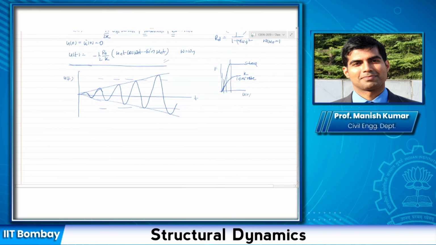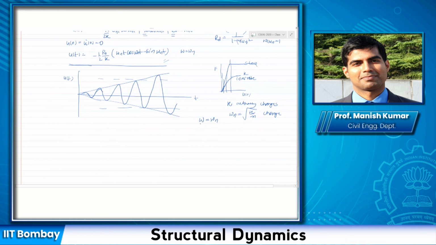Now due to this, the stiffness of the system K actually changes. And if K changes, what will happen to omega n? It would also change, since omega n depends on K. Remember, initially there was resonance because the applied frequency was omega n.